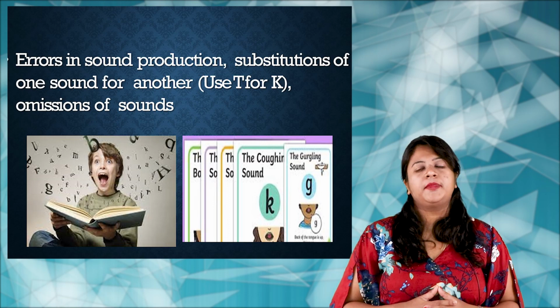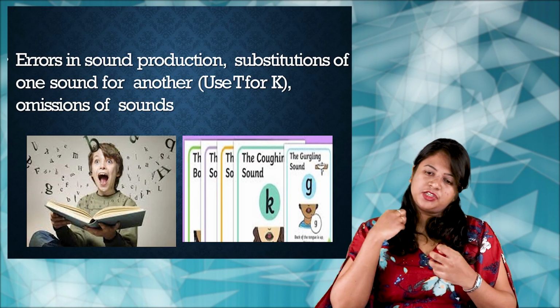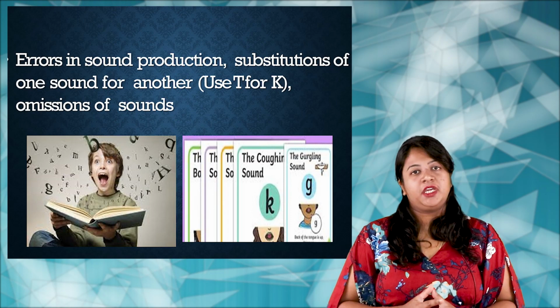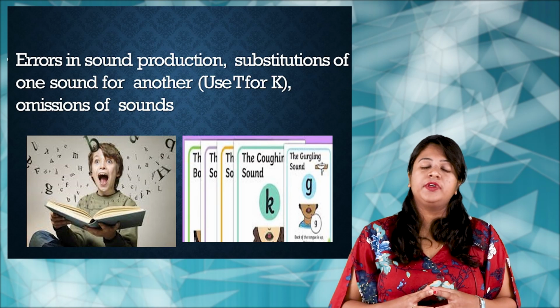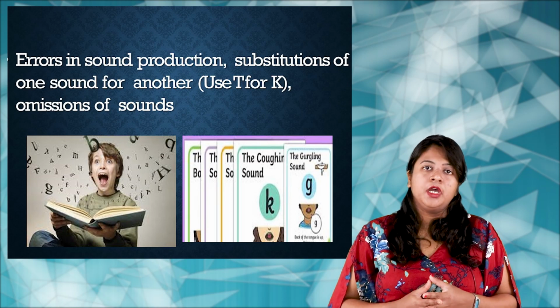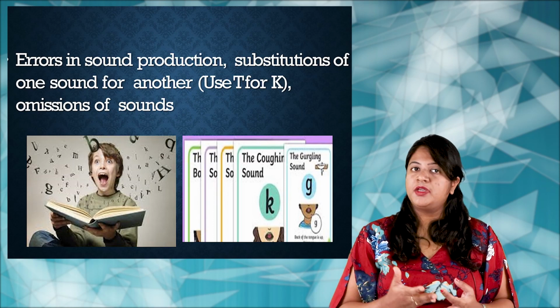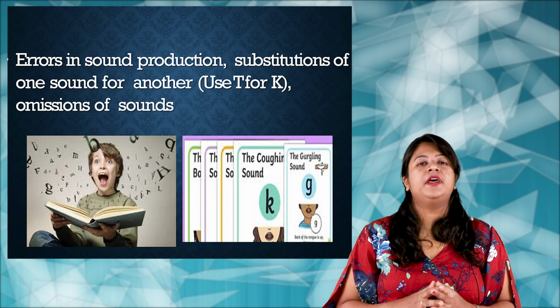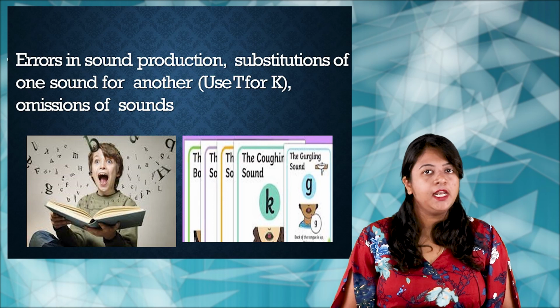And also there may be omission of sounds. Completely the child will omit some sounds when he is communicating, right? So overall you can say the child is having a lot of difficulty in the production of sound. He may miss the sounds, mix up the sounds, or substitute the sound. So a lot of errors in sound production. That is called the phonological disorder.